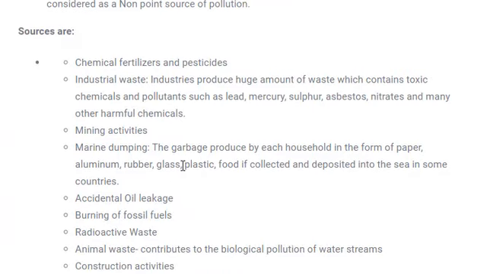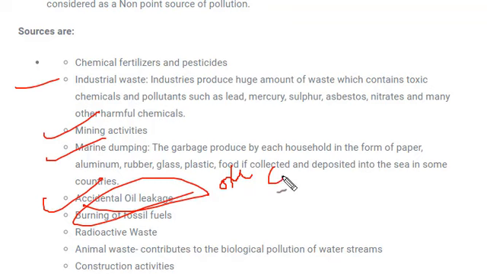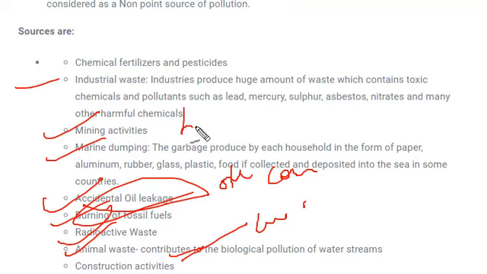The sources of water pollution are many, like chemical fertilizers and pesticides, industrial waste, mining activities, marine dumping, accidental oil leakage. Oil mining is done from the coast of water, so oil leakage also causes water pollution. Burning of fossil fuels, radioactive waste, animal waste, construction activities. These activities also lead to water pollution because the waste evacuated from these places is dumped into the water. Next is leaking landfills, and apart from this, dumping of radioactive waste and other wastes also causes water pollution.